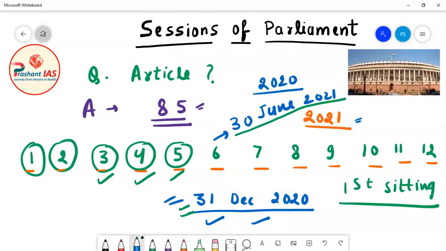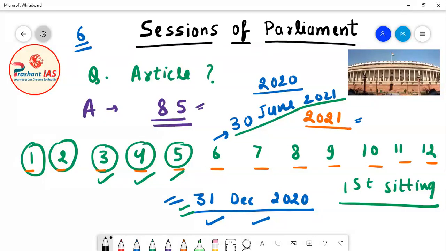In simple words, there should not be a gap of 6 months between two successive sessions of the parliament. The gap should be less than 6 months. So now let's come to our example.